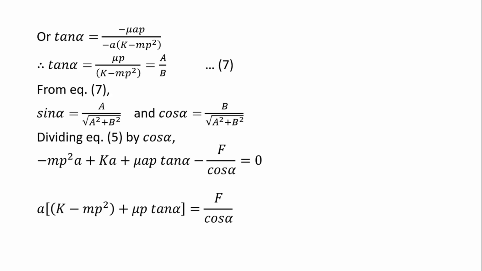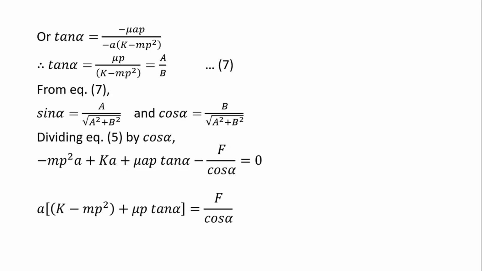Now tan alpha equal to capital A upon capital B, and if we consider sin square alpha plus cos square alpha equal to 1 and tan alpha equal to A upon B, we obtain the values of sin alpha and cos alpha as sin alpha equal to A upon square root of A square plus B square, and cos alpha equal to B upon square root of A square plus B square.